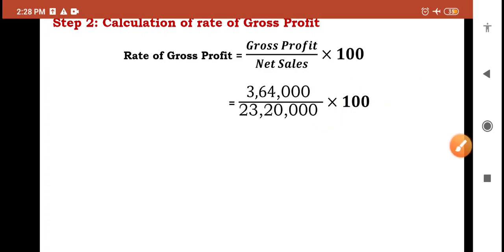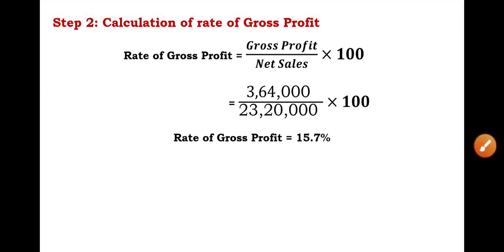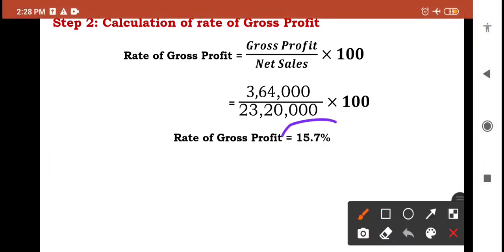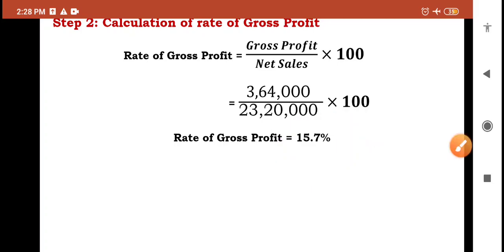So if we calculate, we'll get rate of gross profit as 15.7%. How does this 15.7% come? We get something like 15.68, so if we round off that, you'll get 15.7% as the gross profit ratio. Okay, this is step number 2. We'll move on to the third step.